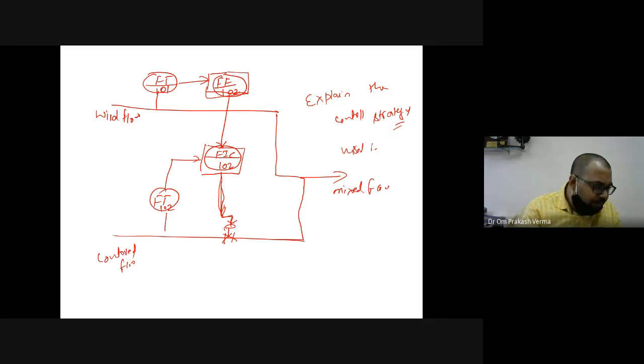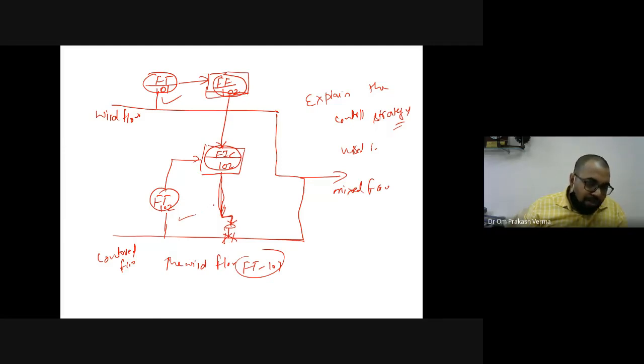Can anyone tell? Anyone? No? I know most of you are not listening. Okay. The wild flow, that is FT101, is not controlled by this loop. Which one is controlled? That is FT102.